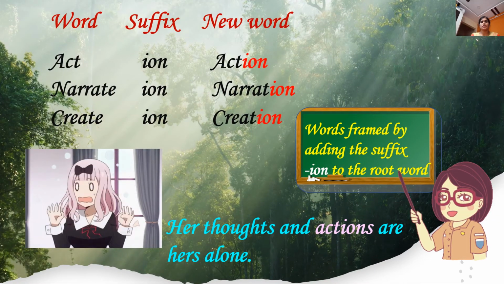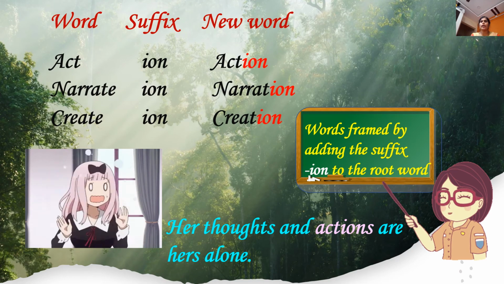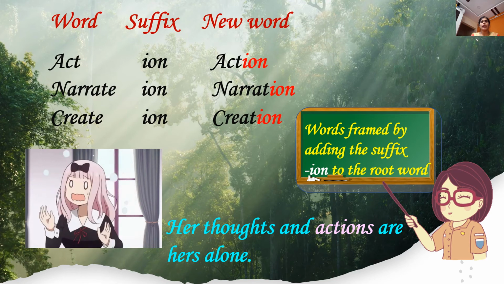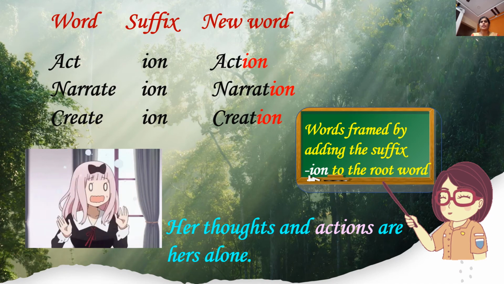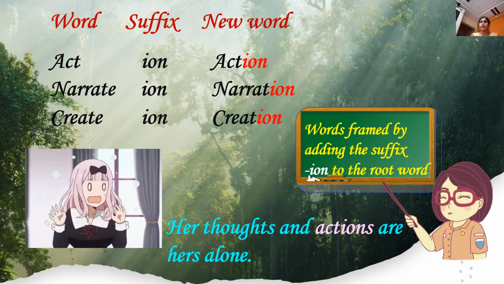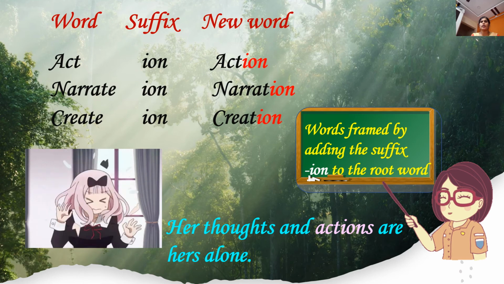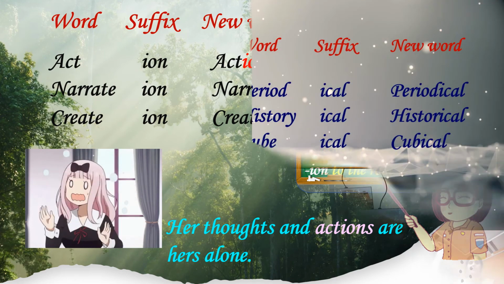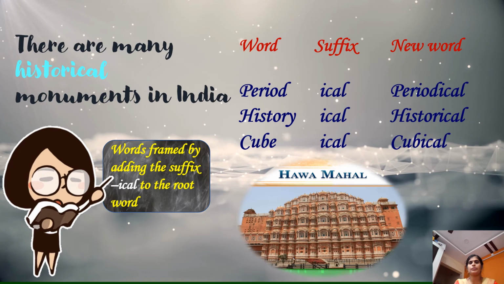Other example, children. Words framed by adding the suffix ion to the root word. For example, act, action, narrate, narration, create, creation. Her thoughts and actions are hers alone. Here we are with the next example.